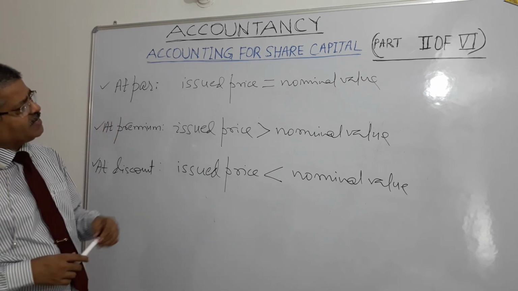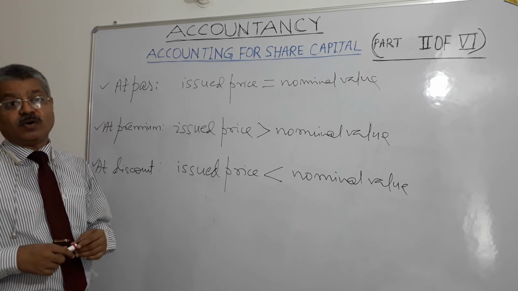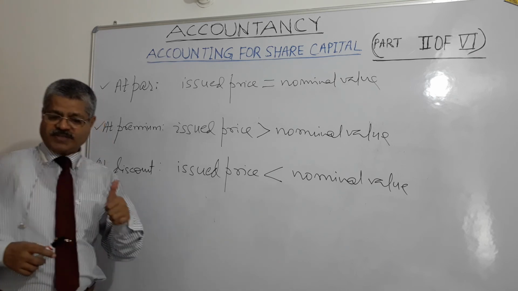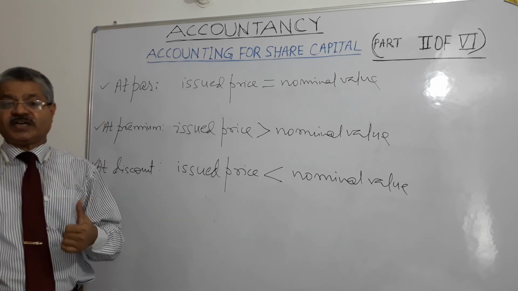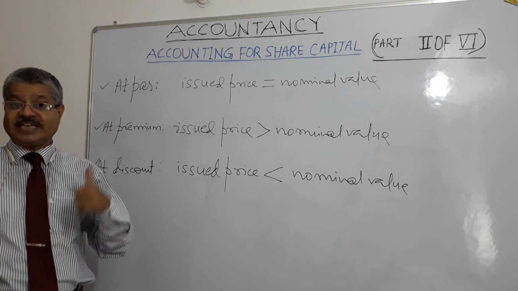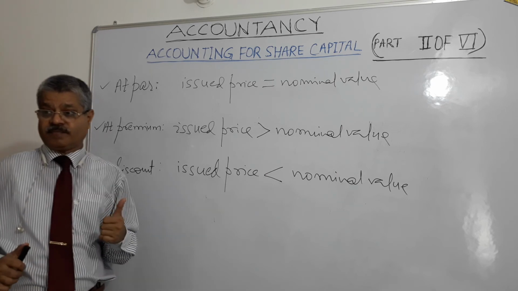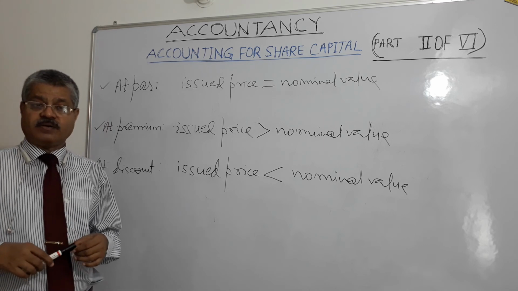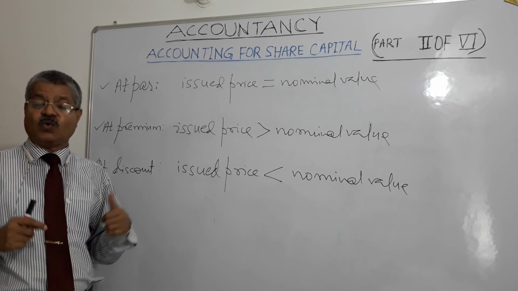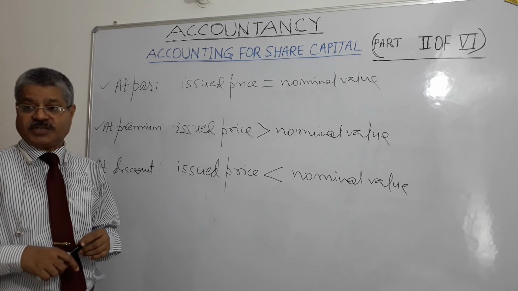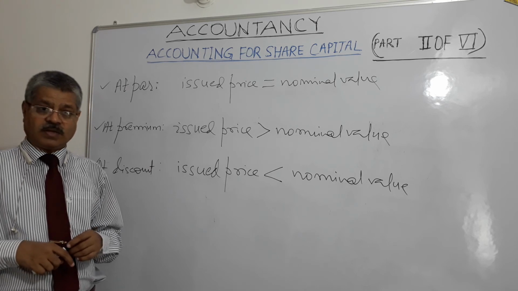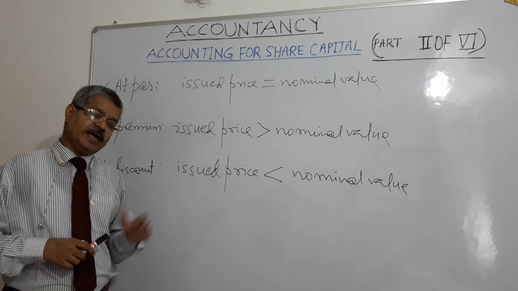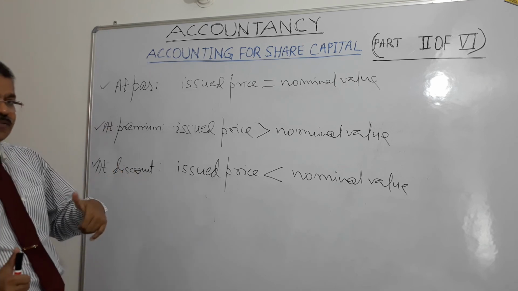So what are the important steps a company follows before issue of shares? First, it issues a prospectus which contains full details for potential investors in the company. Then it receives applications. After receiving applications, it goes into the process of allotment of shares. Shares are issued at par, at premium, or at discount.